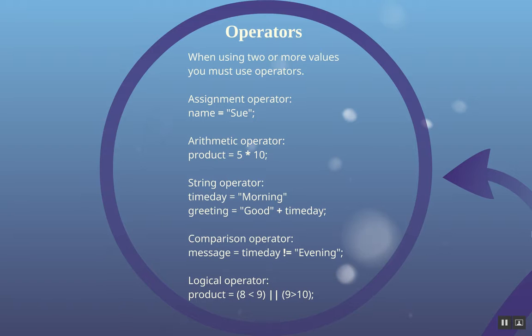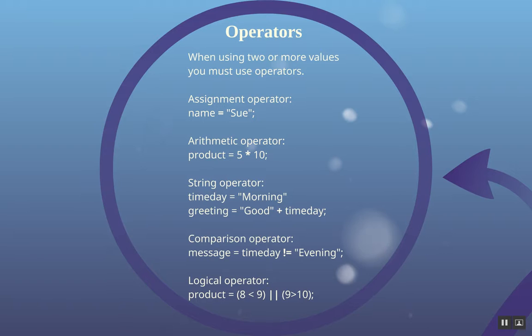So we're looking at two expressions. Is 8 less than 9? That's true. Is 9 greater than 10? That's false. And so we're saying true or false. Only one of them has to be true in order for product to be assigned the value true.